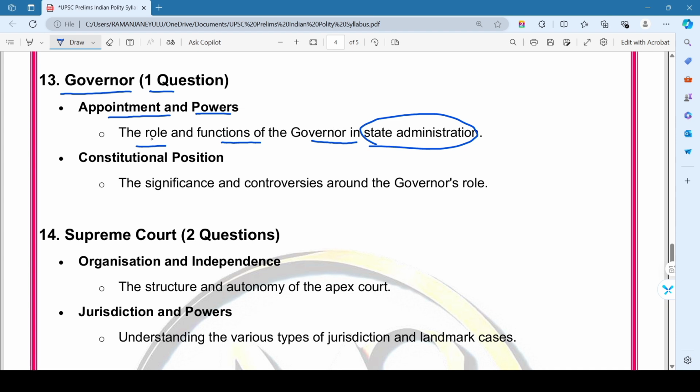And second topic in this chapter, that is constitutional position. That is the significance and controversies around the governor's role.